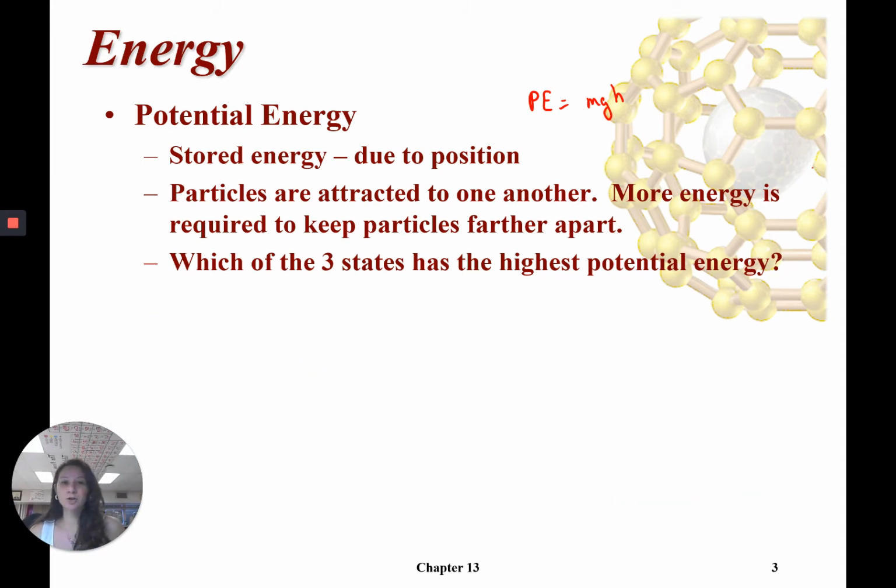If you wanted to calculate it, you would look at the mass times the gravity, the pull, times the height. If you are flat on the ground, you have zero potential energy because you are really close to the Earth, which is attracting you. The higher you go, if you climb on a mountain or on a ladder, the farther you are from what's attracting you, which is the gravity of Earth, the more potential energy you have. That means the more energy you need to keep you away from that attraction, the farther you are.